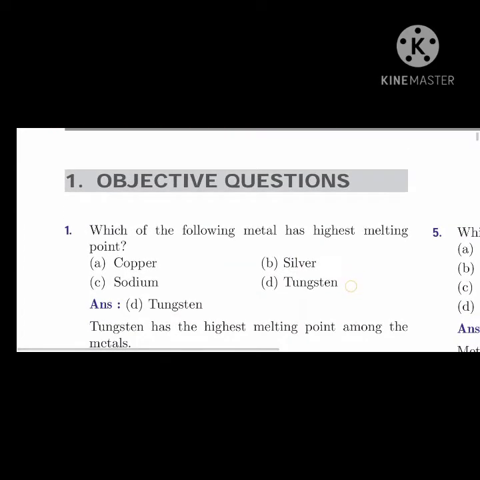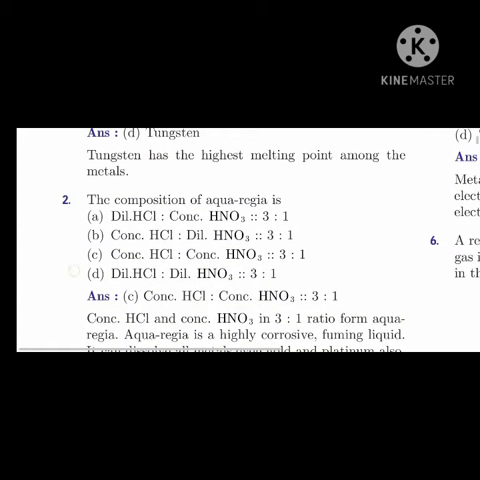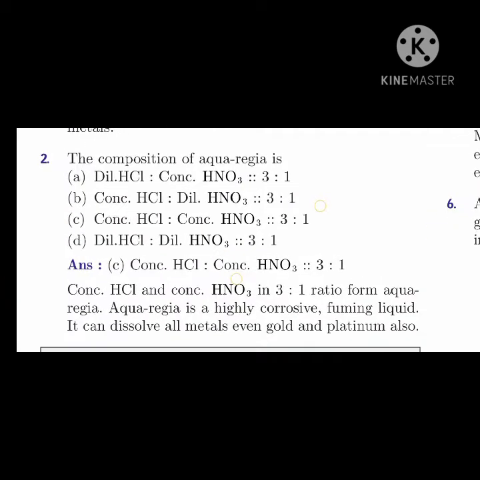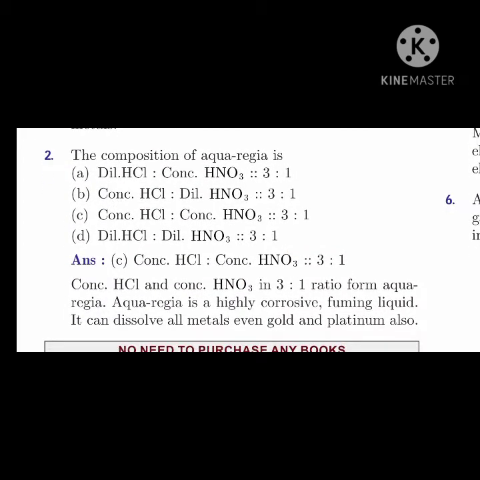Coming to the first question, which of the following has the highest melting point? Copper, sodium, silver, tungsten. So high melting point is seen in the case of tungsten. Okay, the composition of aqua regia. So what is the composition of aqua regia? Concentrated HCl and concentrated HNO3 in the ratio 3:1. So this is the composition of aqua regia.